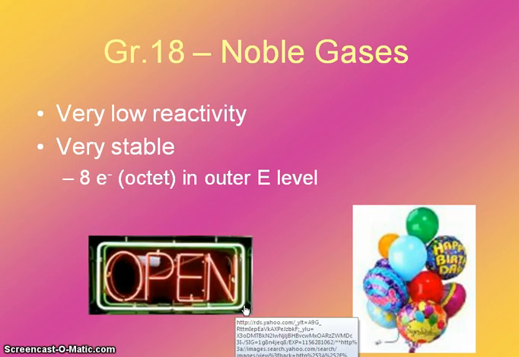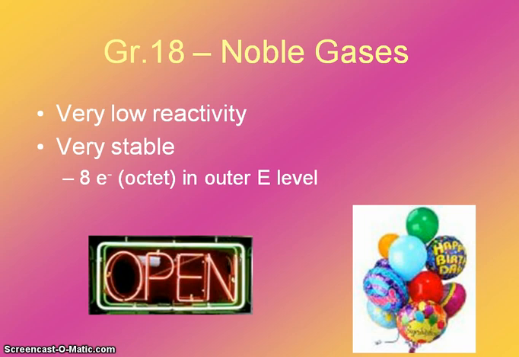And then group 18, or the last group, is the noble gases. And the noble gases used to be called the inert gases because they were originally thought to be completely unreactive. Now we know they do have a very low reactivity, so we no longer call them inert. They do have 8 electrons already in their outermost energy levels, so they are stable and don't really like to combine with other things. However, some compounds have been made with them in a laboratory setting, such as combining xenon with fluorine. That was done in 1962.